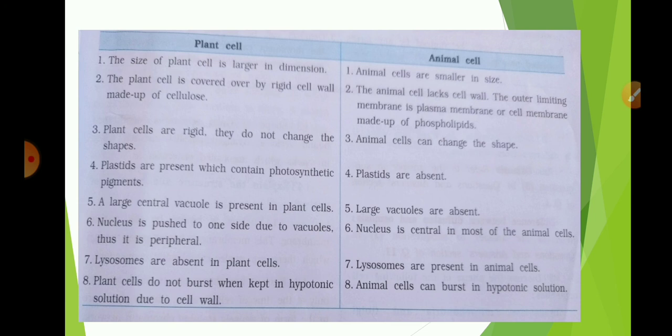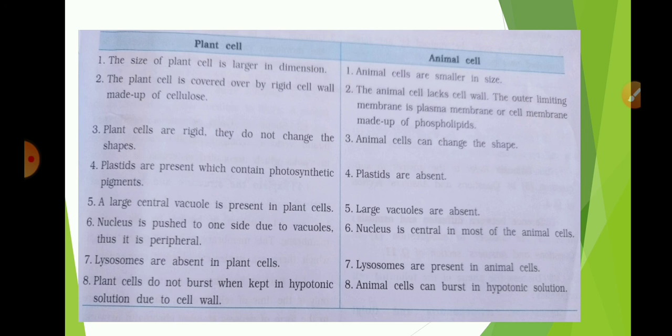See, the size of a plant cell is larger in dimension as compared to an animal cell. So, a plant cell is large in size as compared to an animal cell. Animal cells are smaller in size. The plant cell is covered by a rigid cell wall made up of cellulose, while in animal cells, the cell wall is absent. The outer limiting membrane is the plasma membrane or cell membrane made up of phospholipids. Plant cells are rigid. They do not change shape. As the cell wall is there, plant cells are rigid. Animal cells can change shape.